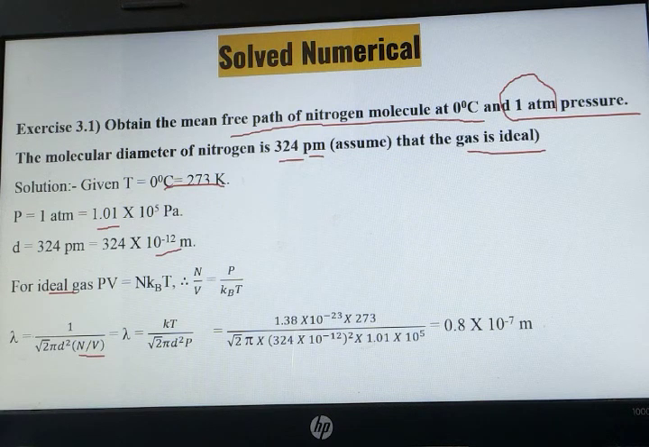Over here, K's value, you will see that it has been taken over here. It has not been given in the question. K is the Boltzmann constant. This value will be given in the question paper. You don't have to learn this.